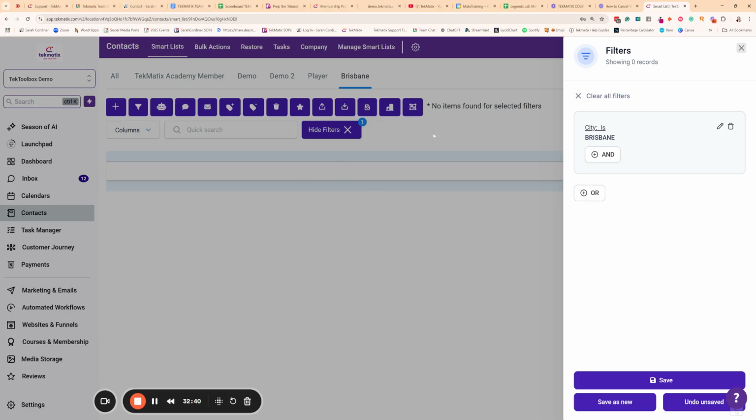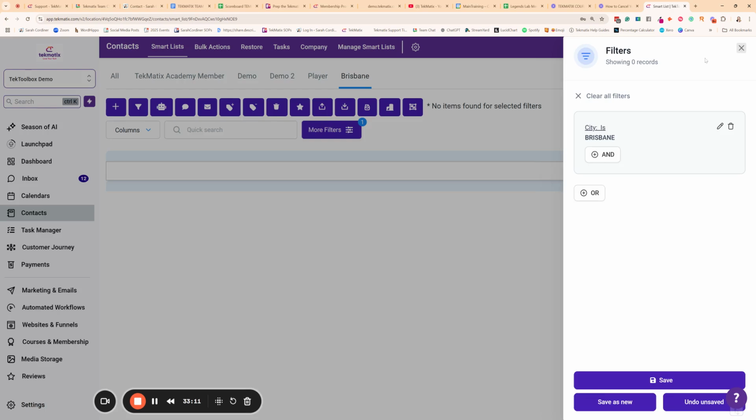Please note that your system is not a mind reader. It is not automatically going to know that people live in Brisbane, okay? You are going to have to set up systems and automations that will either gather that information from your audience or collect that data in some way. So it's never going to just magically know where your people live. You do have to actually tell the system or get them to fill in a form or whatever. That's another story for another day.